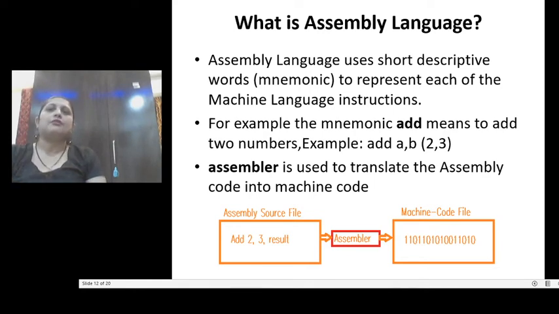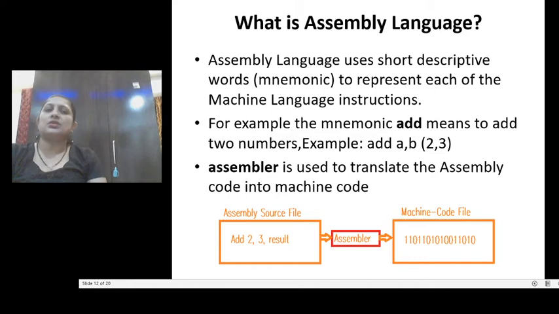For example, if I want to perform the addition of two numbers, 2 and 3, I can store the numbers 2 and 3 in two registers and then use the mnemonic ADD, which will add the content of A and B, meaning it adds 2 and 3. So addition of two numbers we can write in assembly code as ADD A, B.